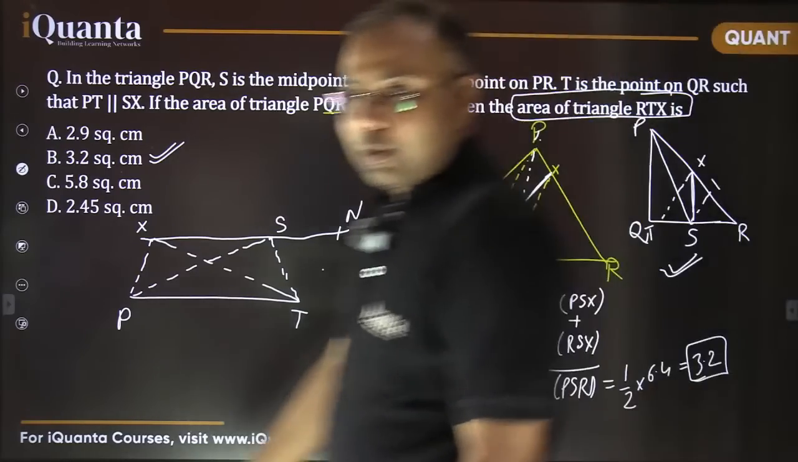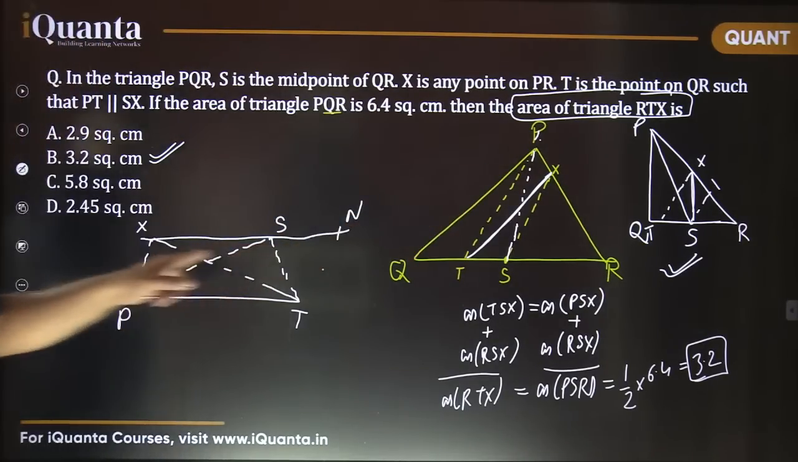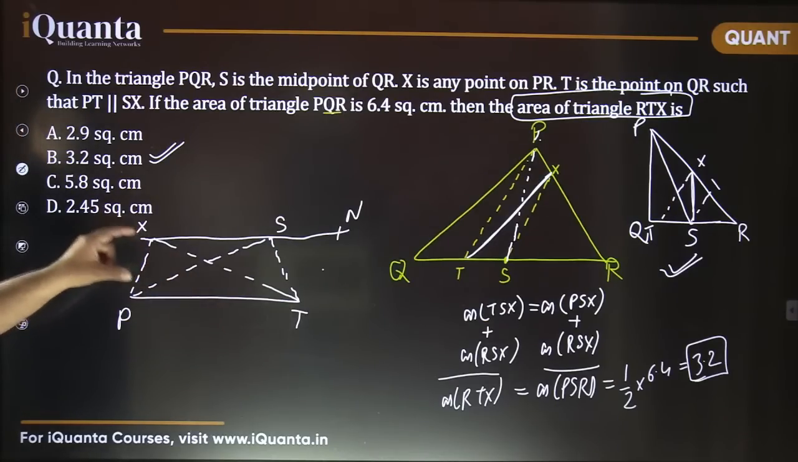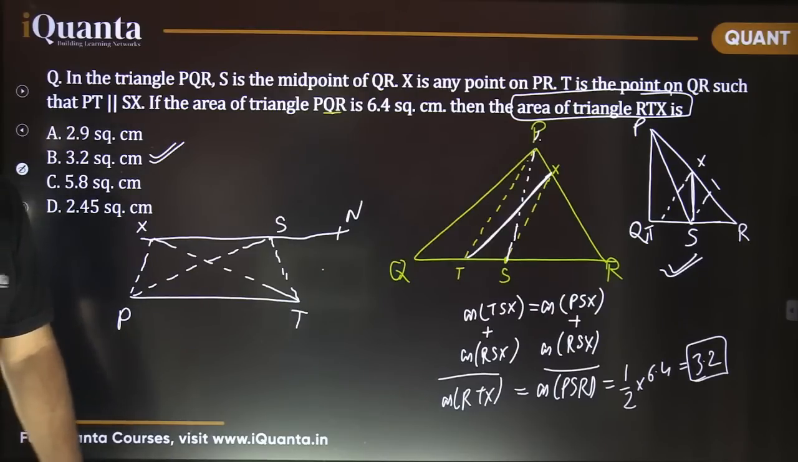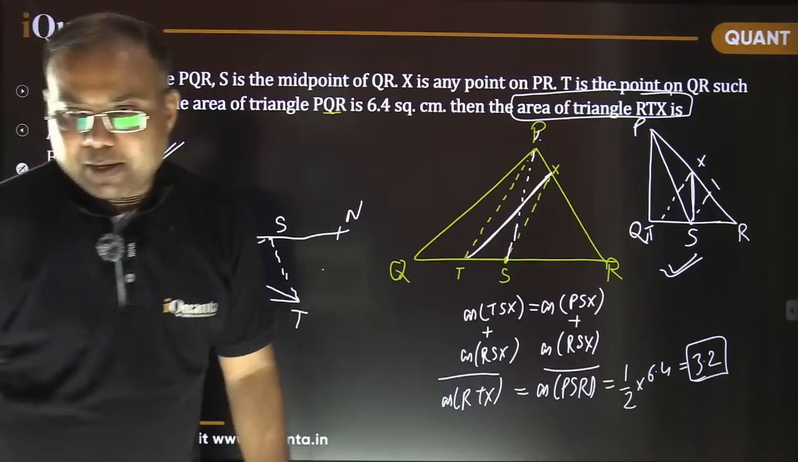Isn't it? So it is a perfect CAT-like question, no formula, nothing. We just need to see the basic part, and we have just used a simple property of triangles, that triangles formed on the same base and between the same parallel lines have equal areas. So that's what we have done here. Fine. Let me repeat what we have done.